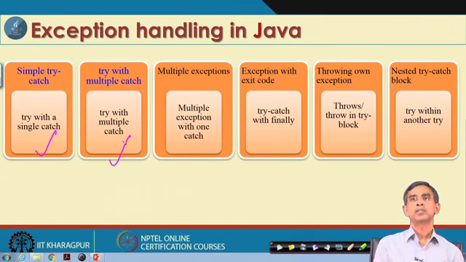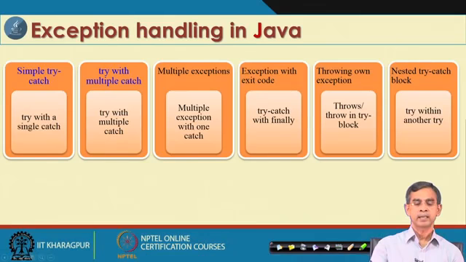And there is also the possibility that whenever the exception occurs, it should finally execute some code. So, there is a concept called finally, and throwing the explicit exception, throws or throw in a block, and another is the nested try catch. That means, within the try catch we can define another try catch, within that another. So, nesting, try catch within try catch. So, these are the 6 different ways of handling exceptions in Java. We will discuss all these cases one by one in our subsequent slides.